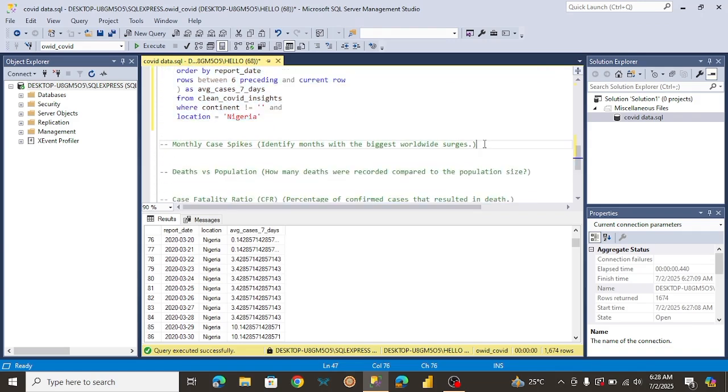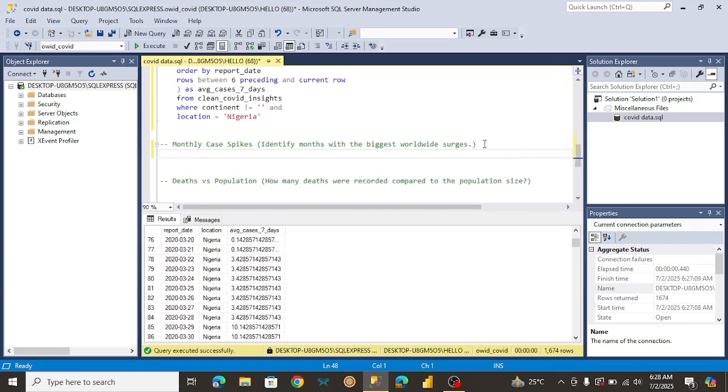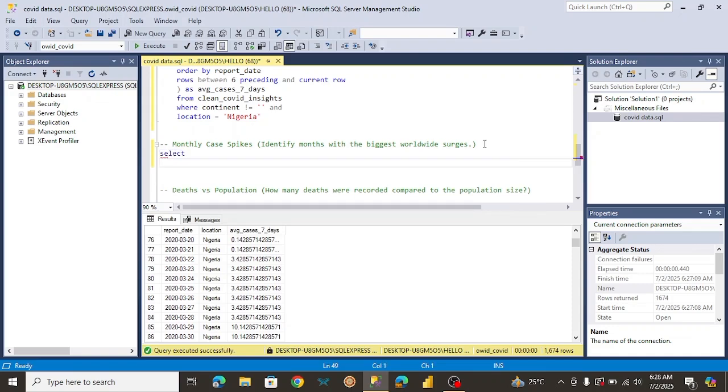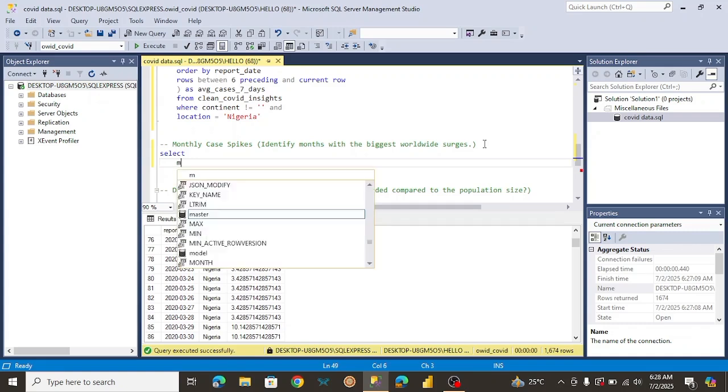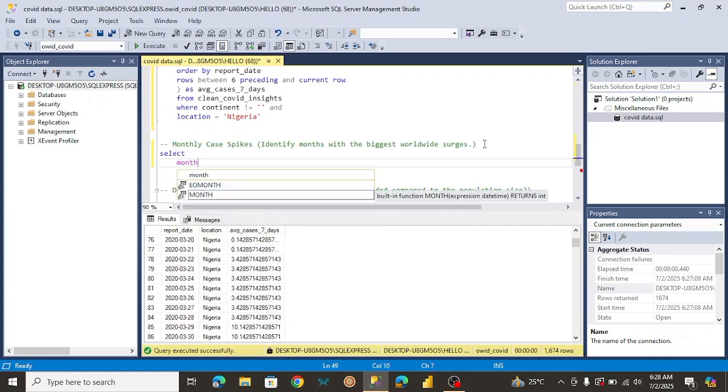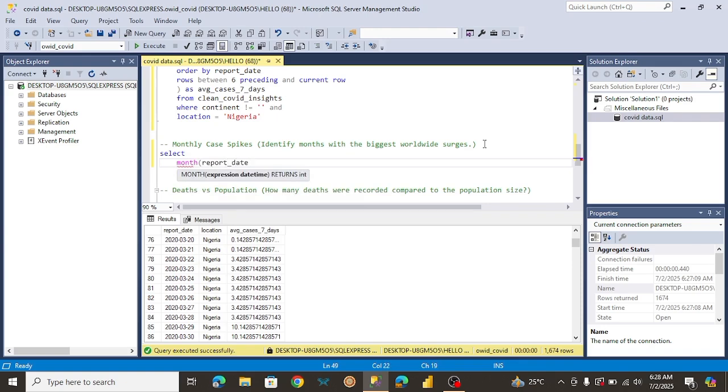In this case, we want to determine the month where we had the highest new cases. It shouldn't be that hard. All we have to do is select the month. What we want to do now is extract the month from the date, so I'm using the MONTH function. That will be MONTH of report date. Now that we've extracted the month, let's give this a name.